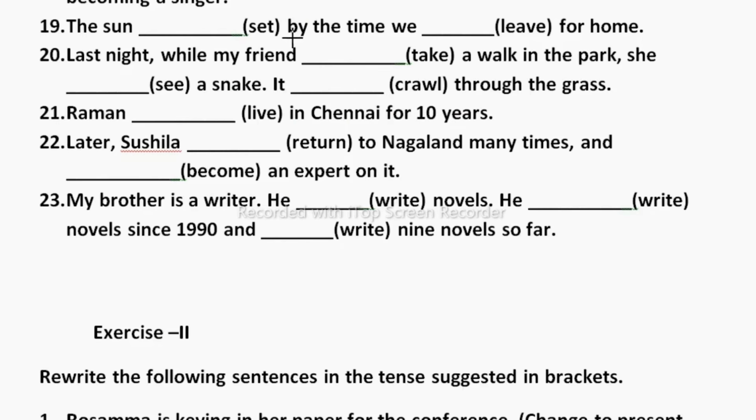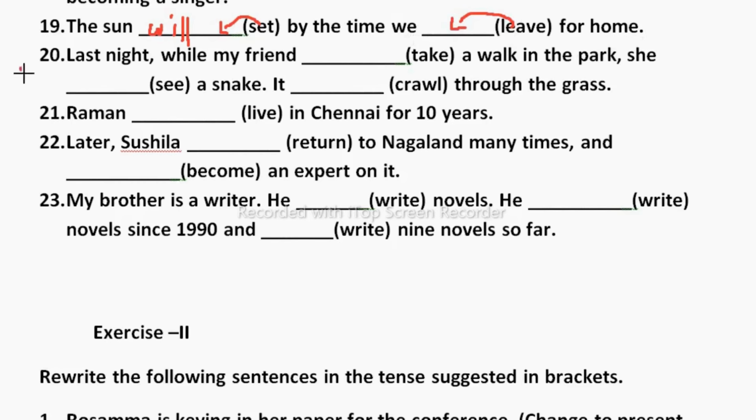Now let's move to the 19th one. The sun dash set by the time we dash for home. If we talk about the habitual act of the sun, meaning the sun rises in the east, we can say that. But here we are talking about a particular time. So the sun will set by the time we leave for home. So will should come here. The sun will set by the time we leave for home.